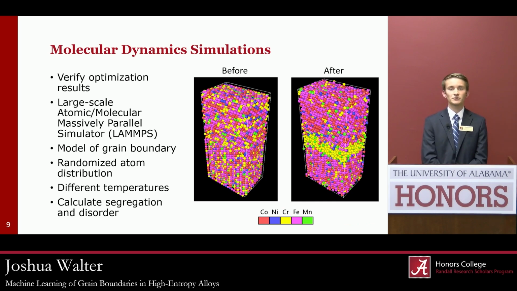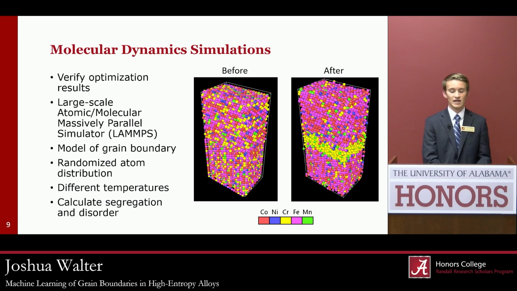So as I mentioned, we run our molecular dynamics simulations to then verify the results of our Bayesian optimization. And for these simulations, we use the Large-scale Atomic/Molecular Massively Parallel Simulator, or LAMMPS code, to conduct them.